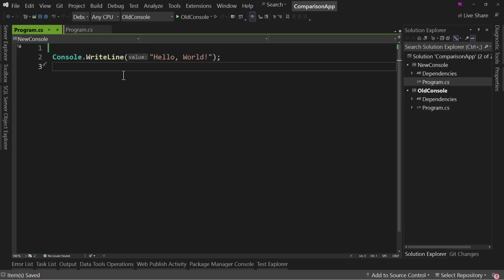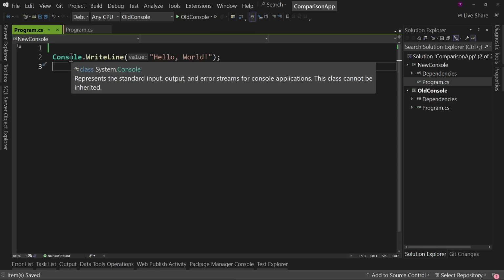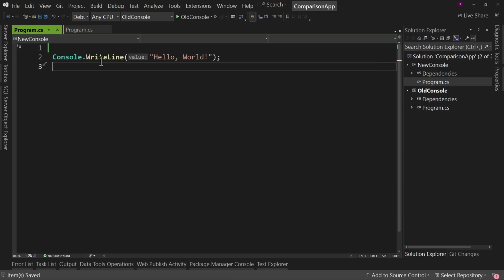But at the same time, let's talk about what it's actually doing. It's not bringing in libraries. That's never been the case. So you can't compare it to something like C++ where you have the actual bringing in of libraries at the top. That's not what we're doing. We're just shortening our namespace usage. So instead of saying System.Console.WriteLine, we just say Console.WriteLine.